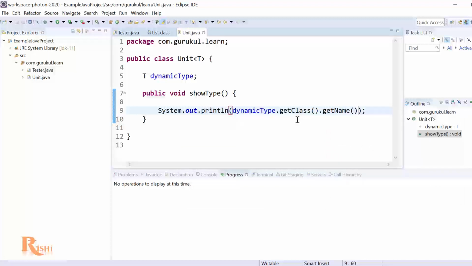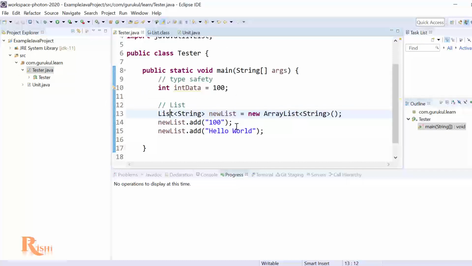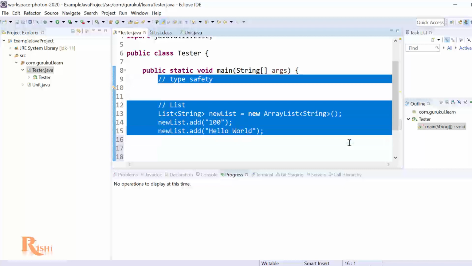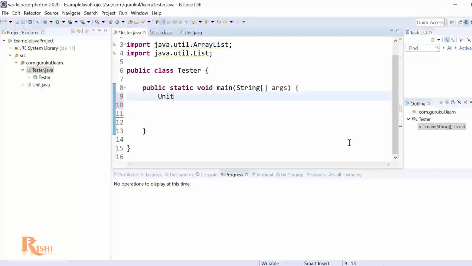So now to test this particular method, I will create another class and try to create this unit class. I don't want to create anything else. I can just use my tester class, or I can create a test class here itself. So here I'm going to create my unit class. Let me remove this, it is not required anymore. Now I'm saying Unit, this is Gurukul.learn, and in unit I'm going to pass String.